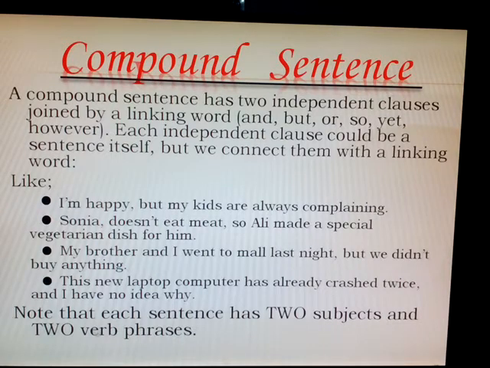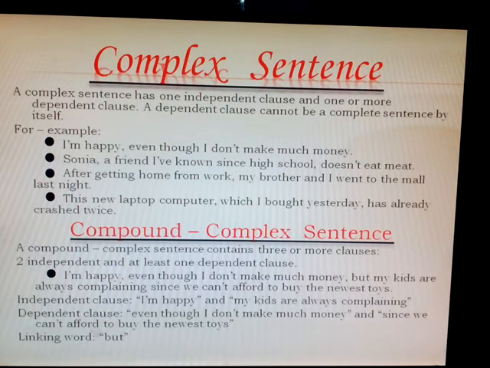Note that each sentence has two subjects and two verb phrases because there are two independent clauses. So the subject is there in the first independent clause with a verb, and in the second independent clause there is a subject and verb. So in the note it says that each sentence has two subjects and two verb phrases. Then after that we will jump to the complex sentence.